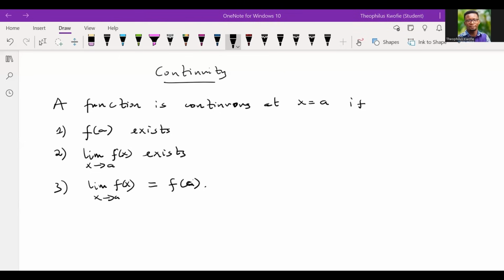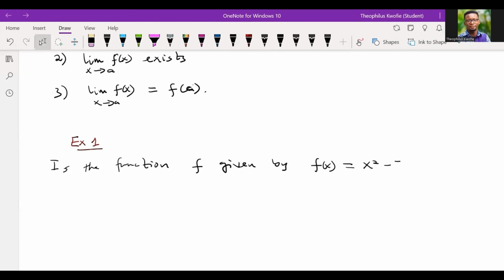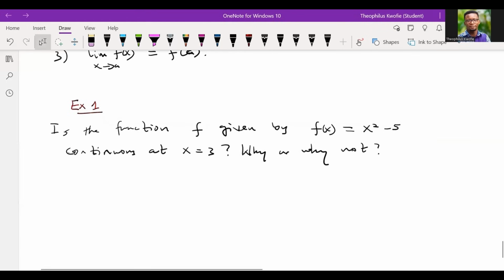Now, at this point, I would want us to look at an example so that we'll be able to understand the concept really well. The first example: is a function f given by f of x equal to x squared minus 5 continuous at x equal to 3? Why or why not?